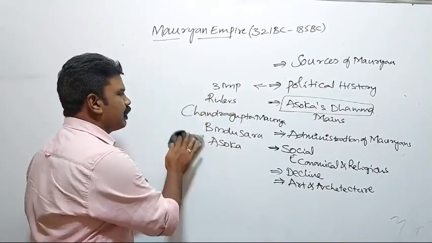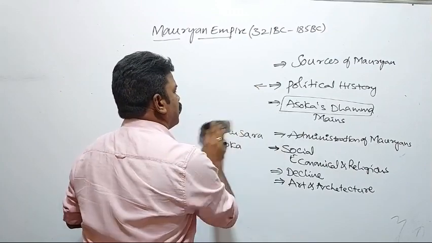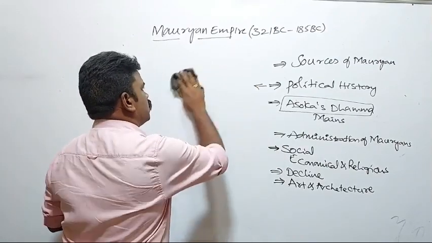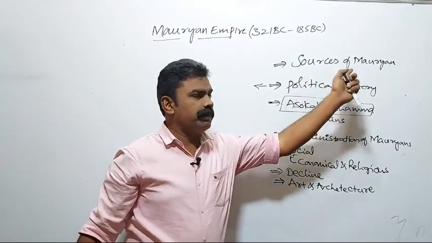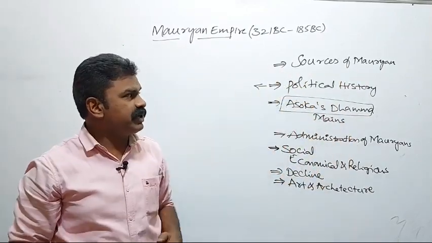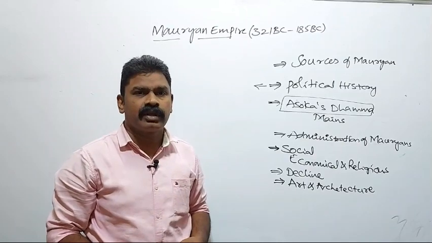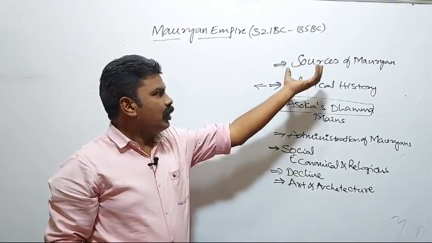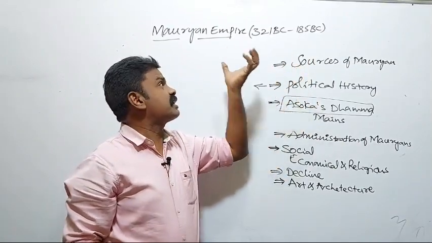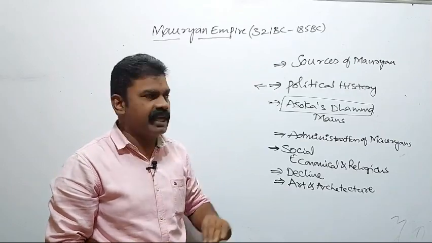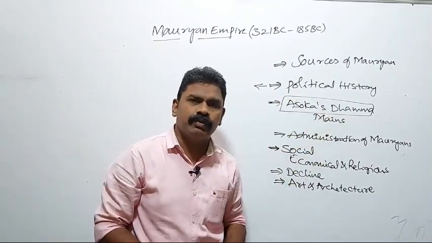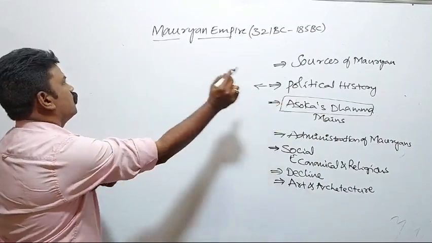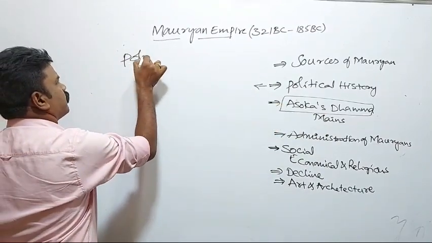Coming to the points one by one, in the last class we discussed the sources of the Mauryan Empire. This has been discussed already: how the sources are used to reconstruct the Mauryan Empire has been completed. Coming to the political history of the Mauryans, now, the political history of the Mauryans.